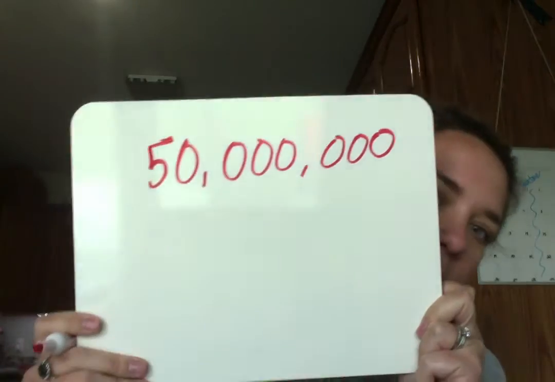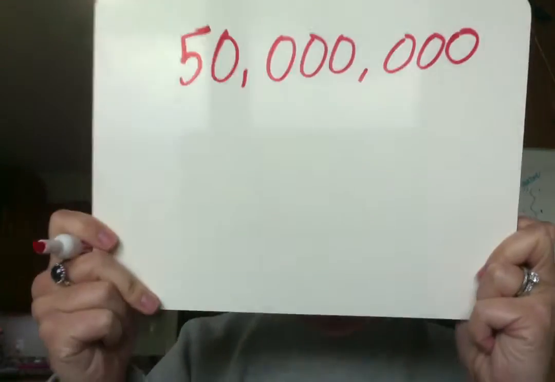Kangaroos are plentiful in Australia. There are between 50 and 60 million of them. So that's a ton of kangaroos. Just to see what that number looks like written out, here is the number 50 million. That's a lot of kangaroos.